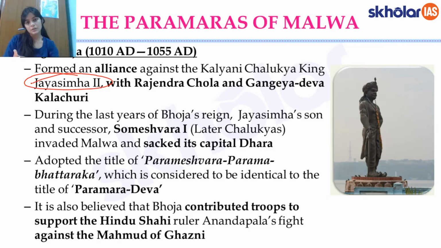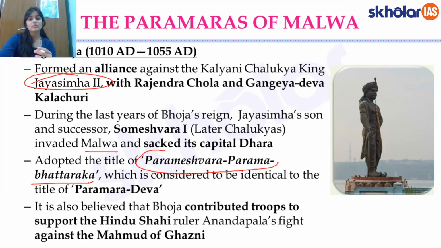However, towards the later periods of his reign, Jayasimha's son Someshwara finally invaded Malwa and sacked its capital Dhara.